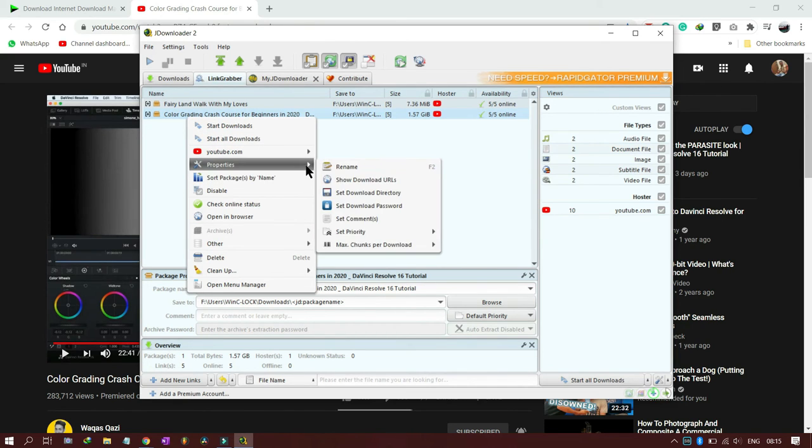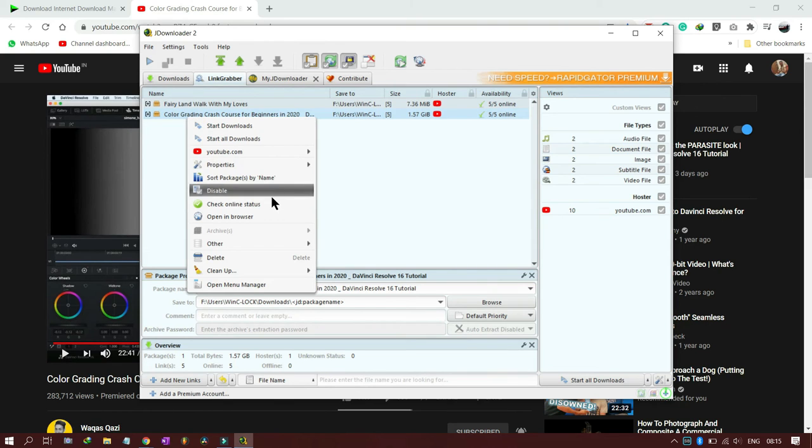I can set the download directory, basically where you want to save it, and you can set a path. If you don't want somebody else using the computer to have access to it, you can put a password also. Then you can disable a particular file or download, or open this link in the browser and you will be taken to the particular site where I got the link from. Okay, so I will say start all downloads.